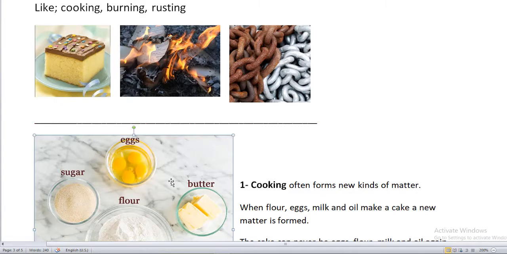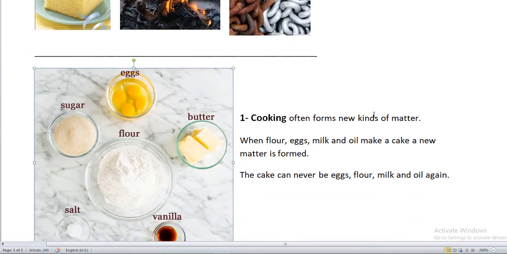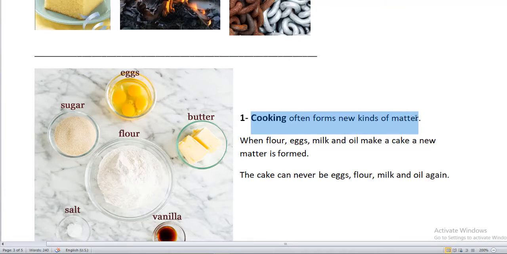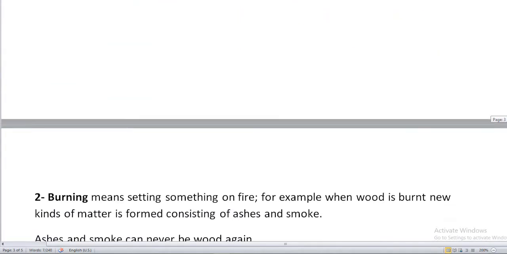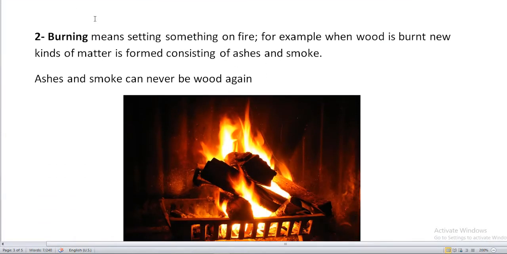When you cook something, a new kind of matter is formed, like a cake. It can never be the same. It can never be eggs again. So that means cooking is forming new kinds of matter, unlike cutting, or washing, or mixing.